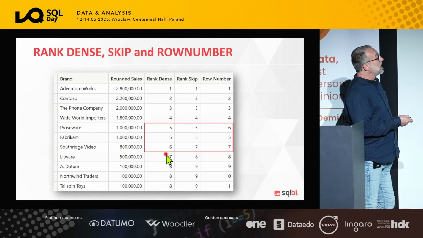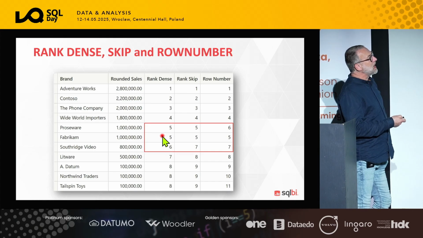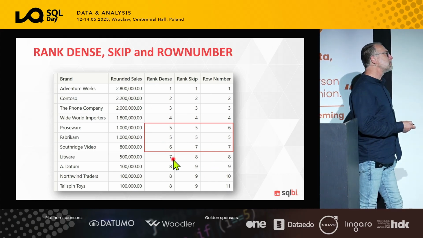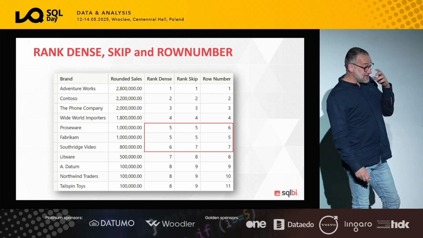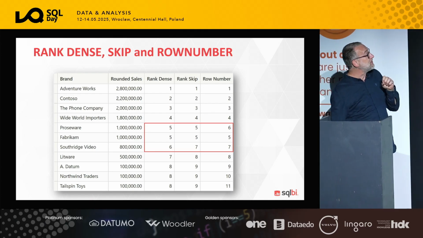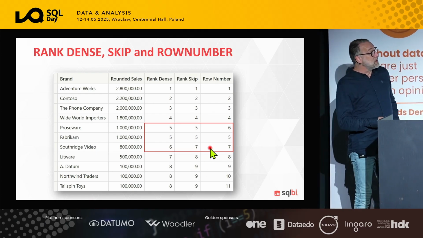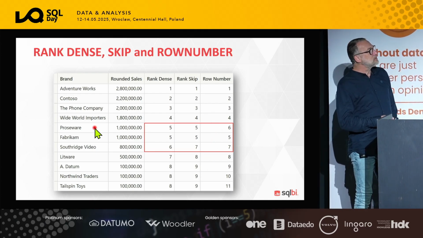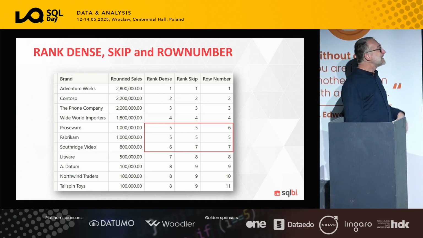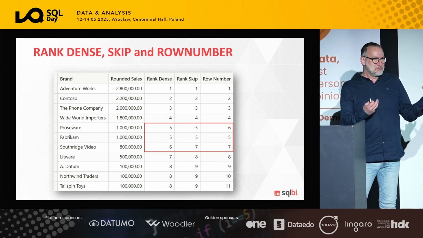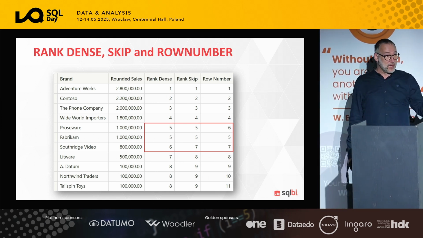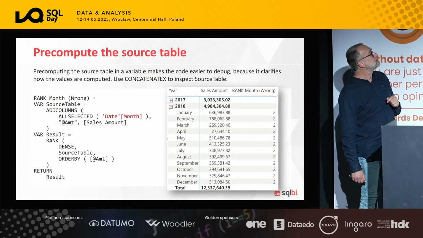So the difference is only in how they handle ties. If there are no ties, then rank skip, dense and row number all produce the very same result. So in a regular calculation where you have sales amount, it's unlikely you will have multiple customers or multiple salespersons having the same value. But row number is likely to be the easiest function to use. You can obtain again the same result with RankX. RankX is unnecessarily more complicated. So I honestly don't think that RankX makes any sense to use as of today, just because we have rank that works way better.